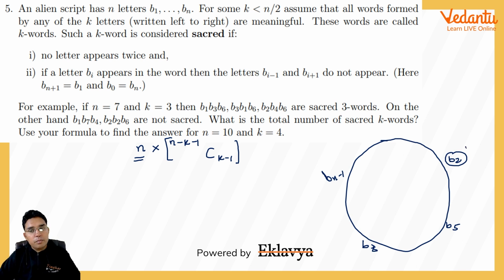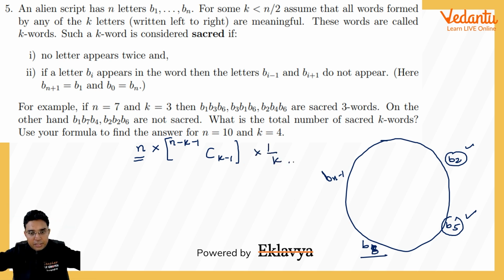Okay, suppose you chose B2, but there are chances in these n that we could have chosen B5 also, B8 also, or Bn minus 1 also. And later on we chose remaining the same 3 letters, like with B2, if we chose B5, B8, Bn minus 1 later, we could have done this question that we started with B5 and later on we chose B8, Bn minus 1 and B2. Then also we will be having same selection. So you can see that there are k ways in which we will be actually getting same selection. So in this case we will be dividing it by k.